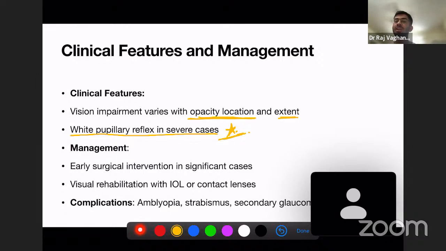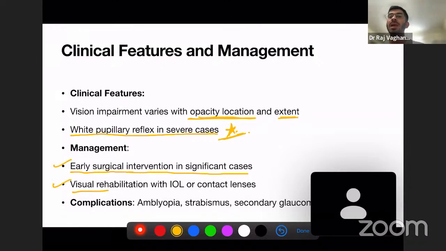Now, how do you manage this condition? There is early surgical intervention in significant cases, because this is a child, and you cannot make a child wear glasses. If it is a 6-month-old baby or 10-month-old baby or 1 to 2-year-old child, you cannot make them wear glasses, and glasses are not made for them. So early surgical intervention is required in most cases, unlike senile cataract.